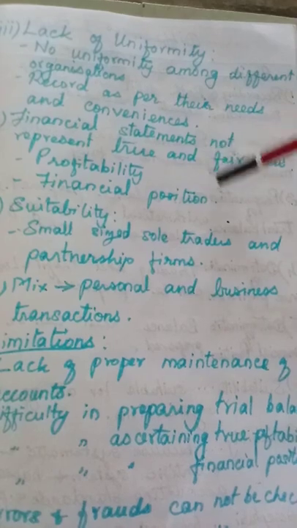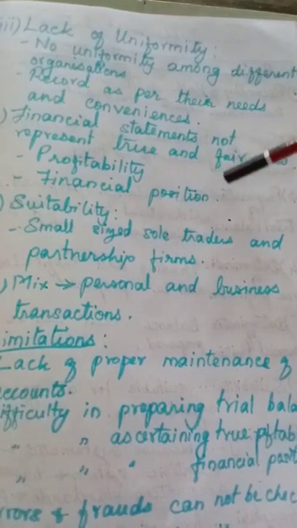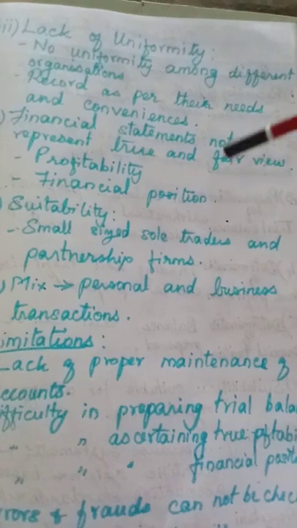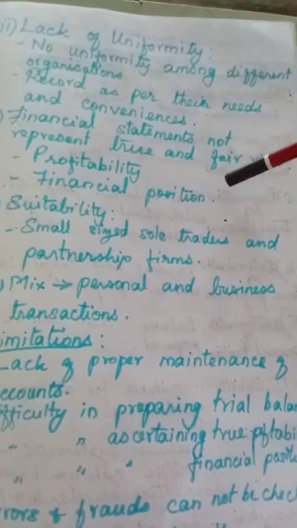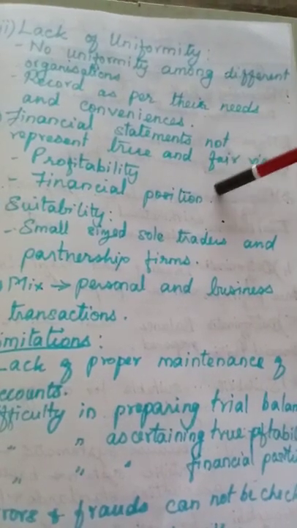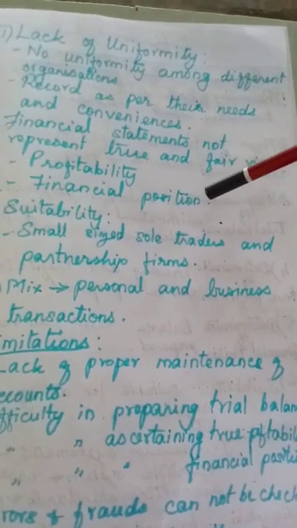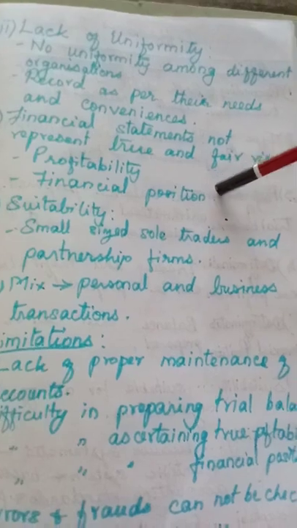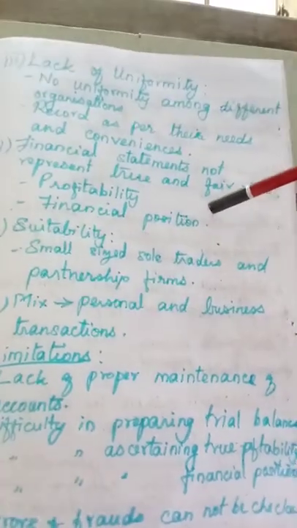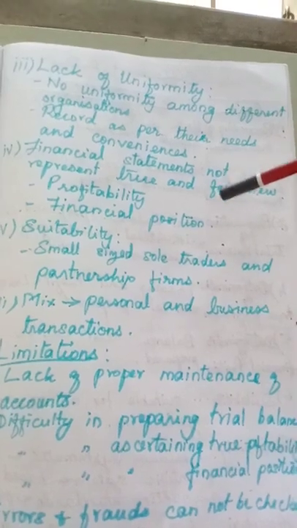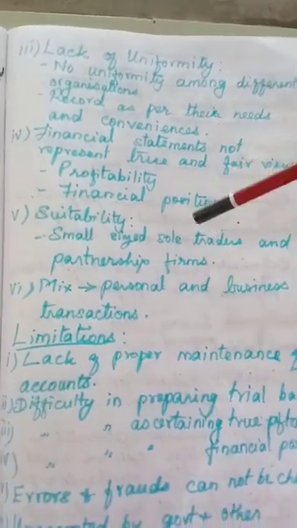Then financial position also cannot be true and fair view because we do not have the details of all the assets and liabilities fully. Some will be there, that also may not be very correct because, for example, the asset if we enter, we never calculate depreciation under this system. So it will not show the correct position. Then suitability.